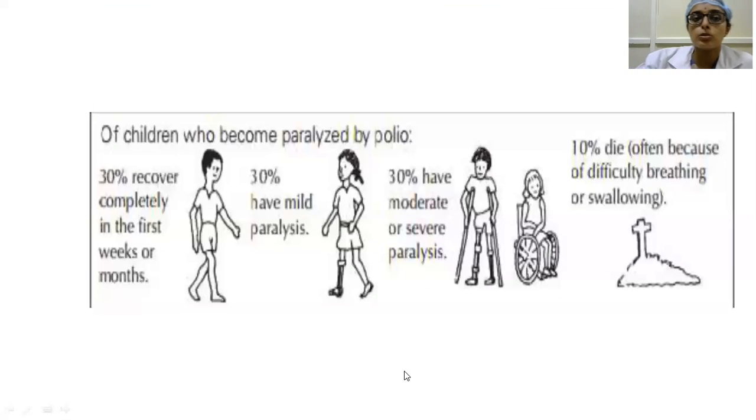Of children who became paralyzed by polio, 30% recover in the first few weeks or months. Whereas 30% of children have mild paralysis, they can go on with some calipers like orthotics and they'll move on. And 30% have moderate to severe paralysis. And 10%, as I told you, will die because of respiratory paralysis, or when bulbar involvement is there, they may get choked because of loss of deglutition, etc. So they end up with a bad prognosis.